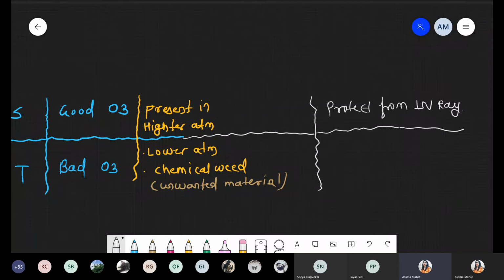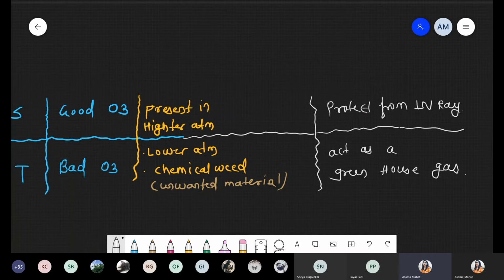But why are we talking about bad ozone, which is present in the troposphere, near Earth's surface? Because that ozone is not involved in protection from UV light. Now it acts as a greenhouse gas, and we just discussed that greenhouse gases are also responsible for global warming.